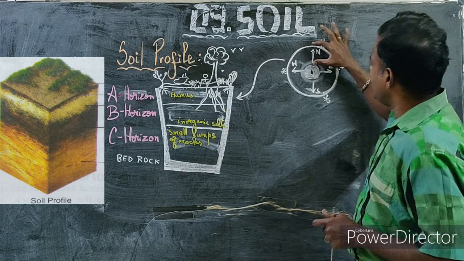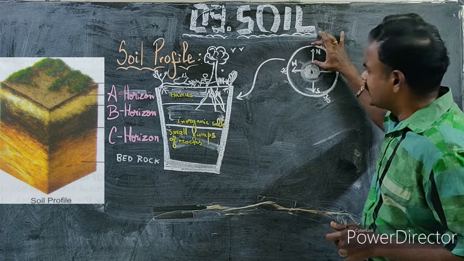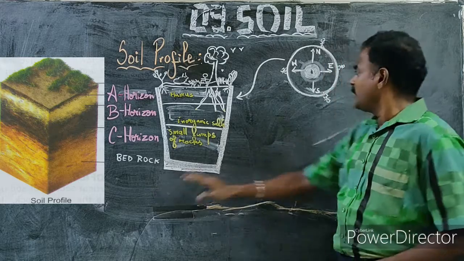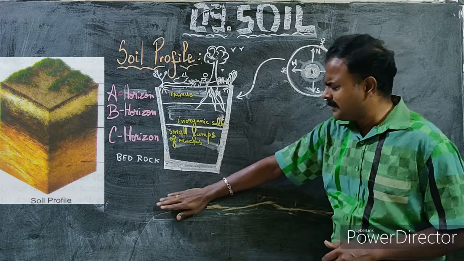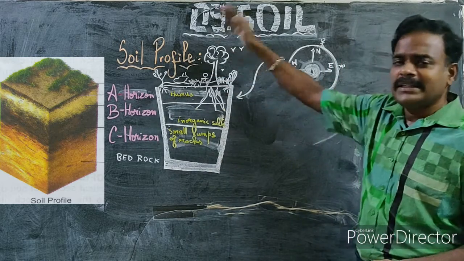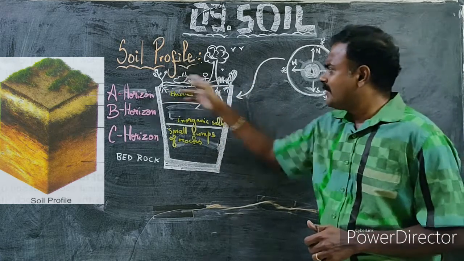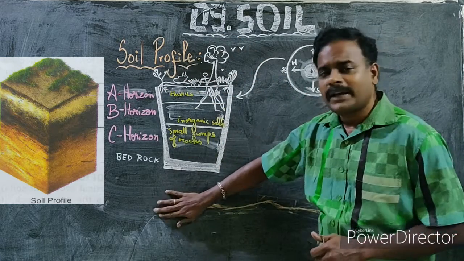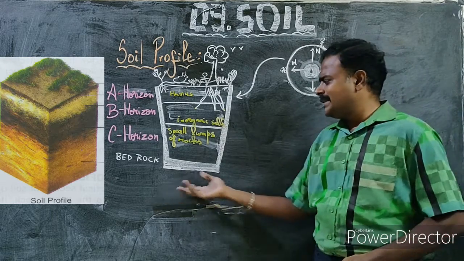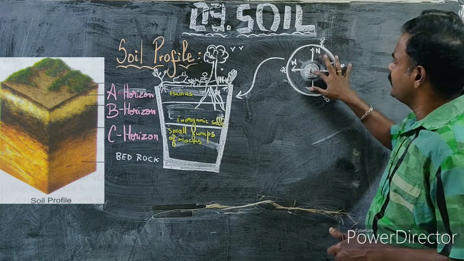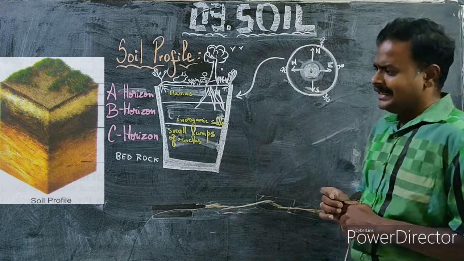I have magnified a part of this earth from the center. It may be north, south, east or west. We have classified these rocks to read about the soil profile. This is the surface, and as you go down you find the core at the bottom. As per this diagram, strictly speaking, the bedrock or core is at the center.